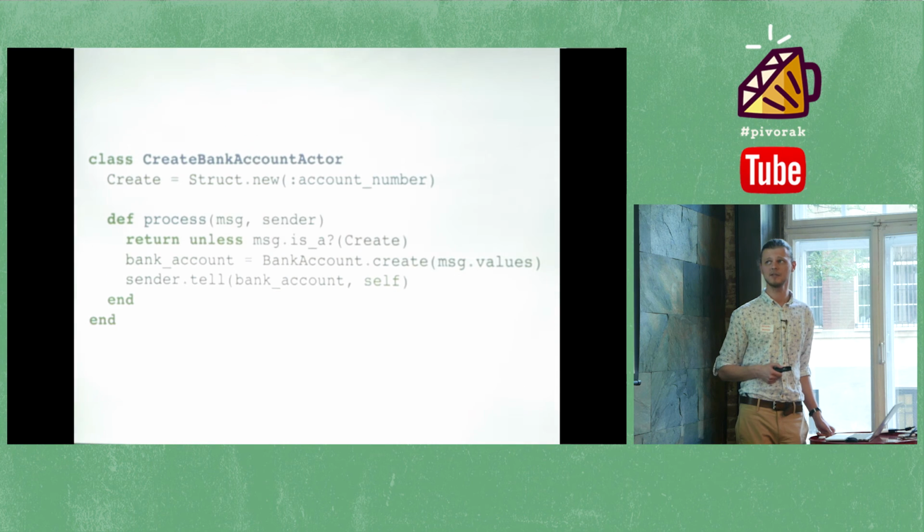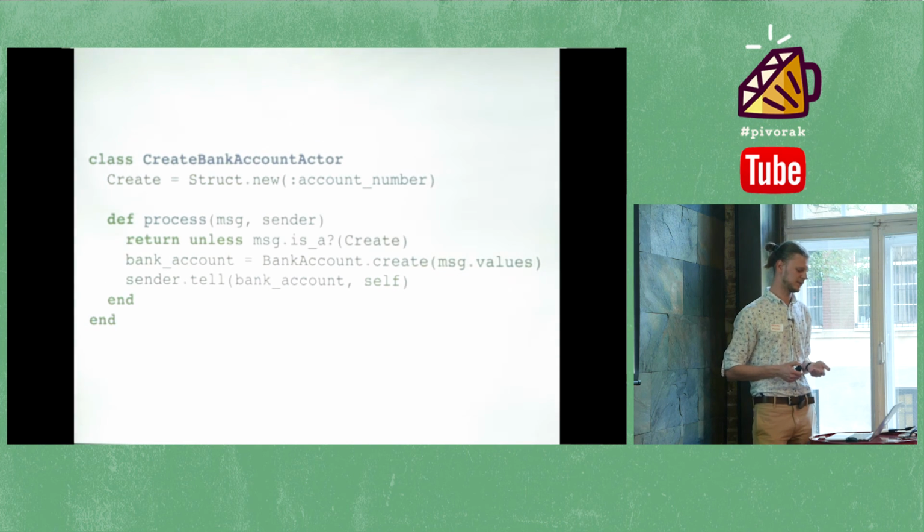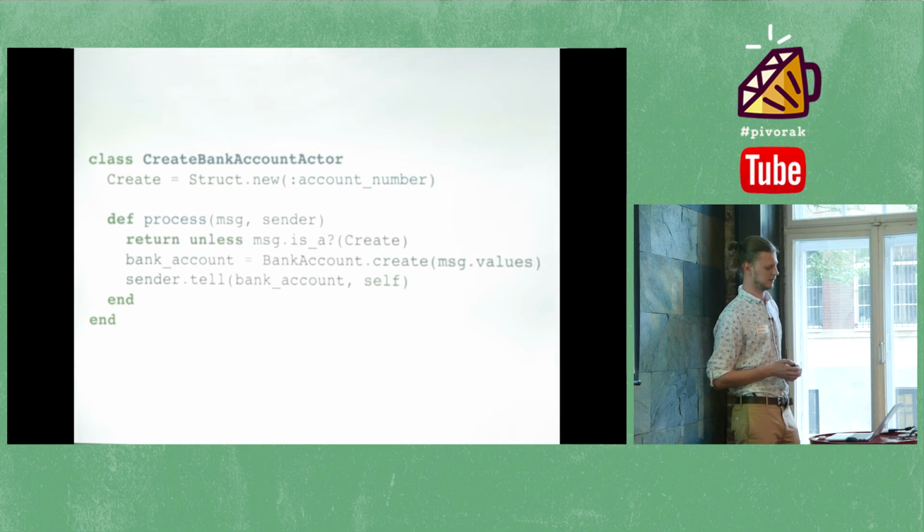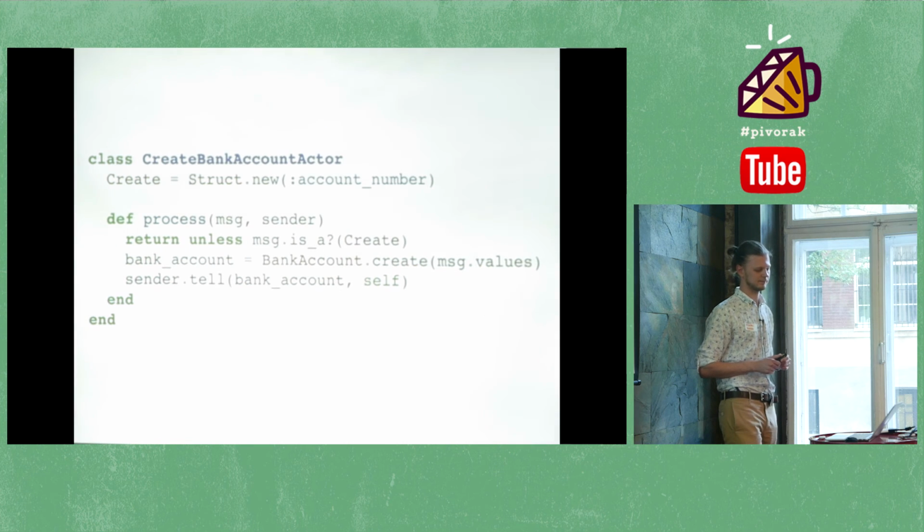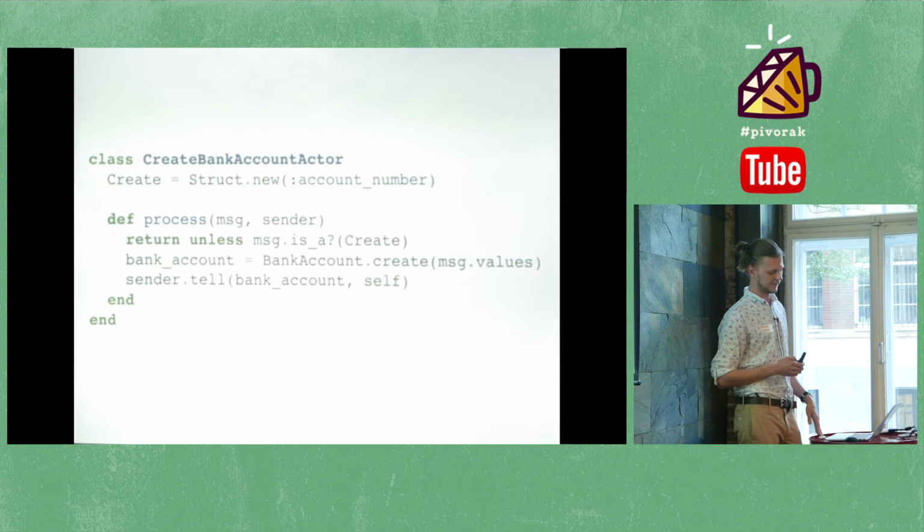We get a message, just create the bank account and send it back. Of course, we can have multiple create bank account actors, and it will bring the same problem. We will need to introduce some kind of optimistic lock here. But it's better. It's a common pattern to have only one actor responsible for a resource operation.